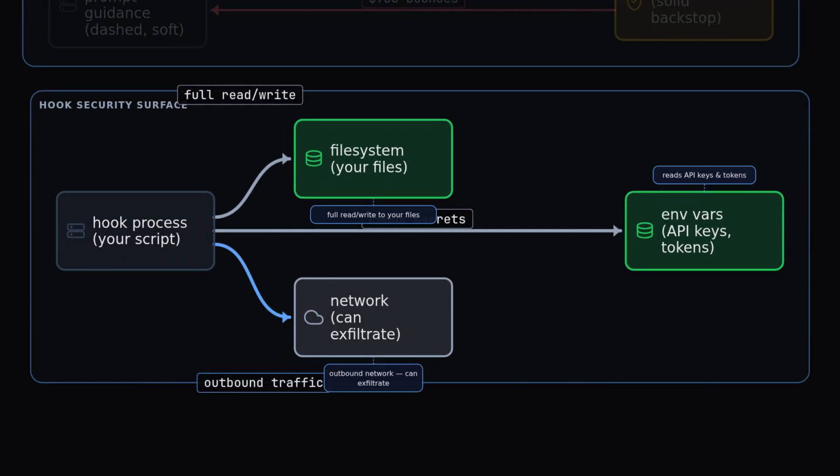One caution before you ship hooks. A hook is your code running with your privileges. It can read and write your file system, open the network, which means it can exfiltrate, and read your environment variables, including API keys and tokens. Treat a hook script like any other privileged code. Review it, pin it, and never run one you have not read.